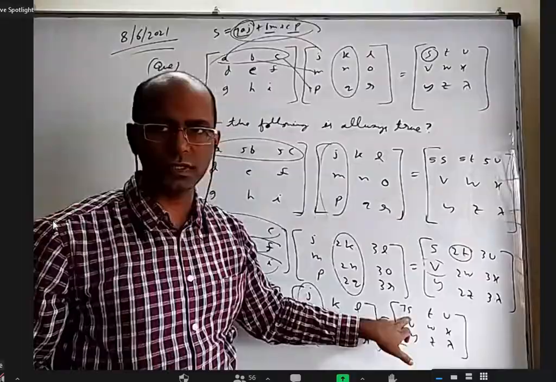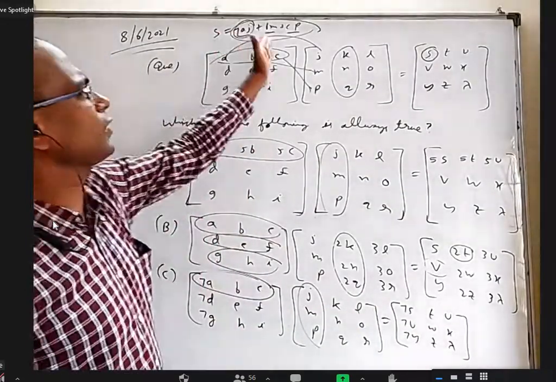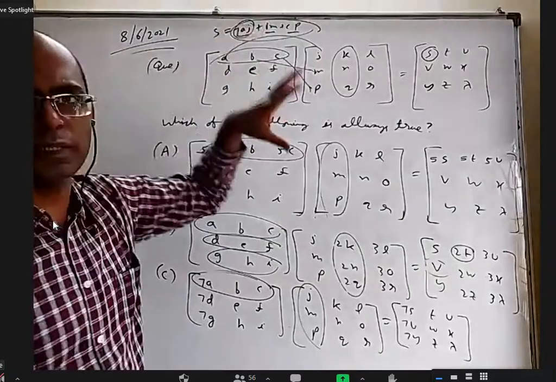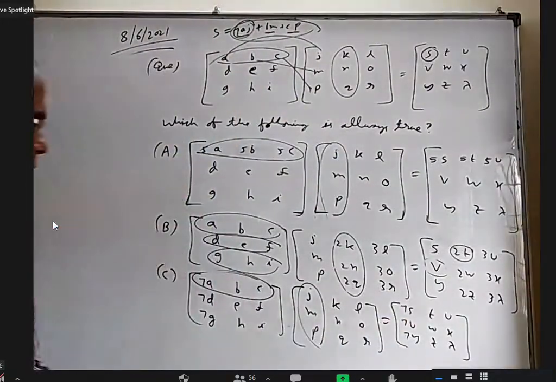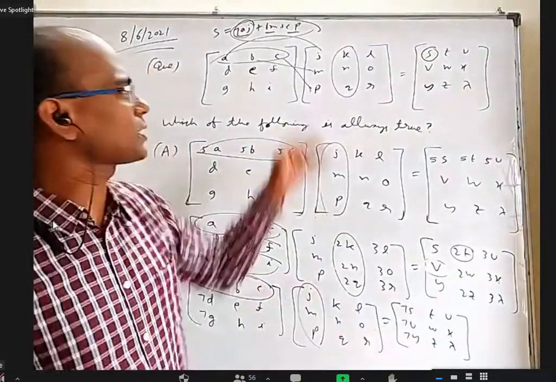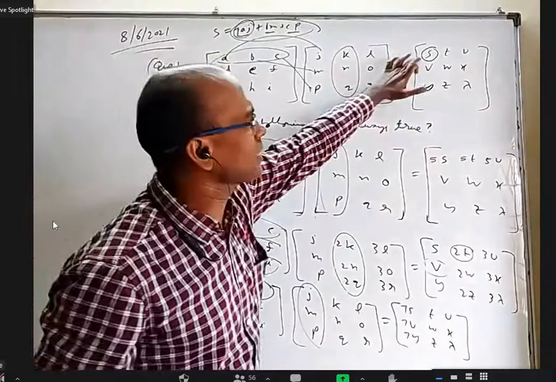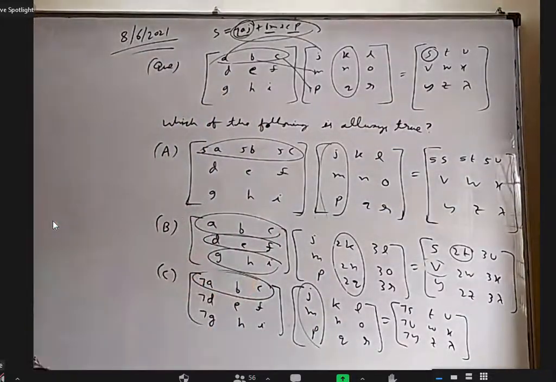It cannot be 7S. It can't be S. It is something else because it is a sum of 3 things, but only one of them is multiplied by 7. So that's why this is not right. So then one may say, what is the correct option should be here? We cannot say, it depends on the numbers. It is definitely not in terms of the given numbers. It is some new numbers. Okay, that's why this is not always true.